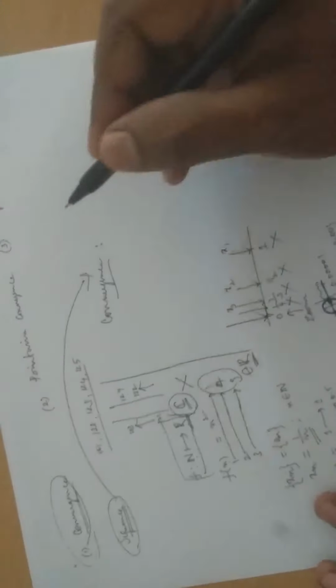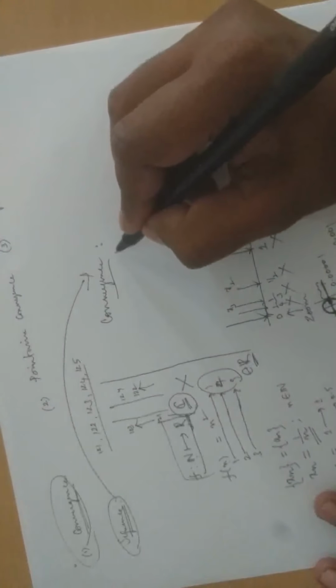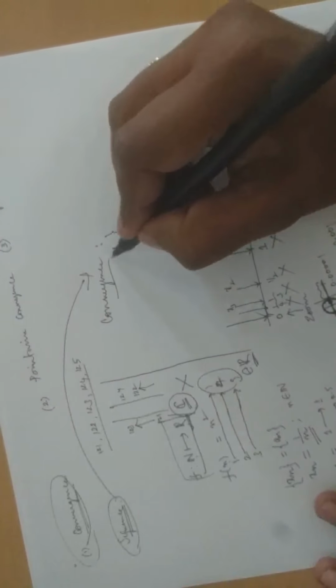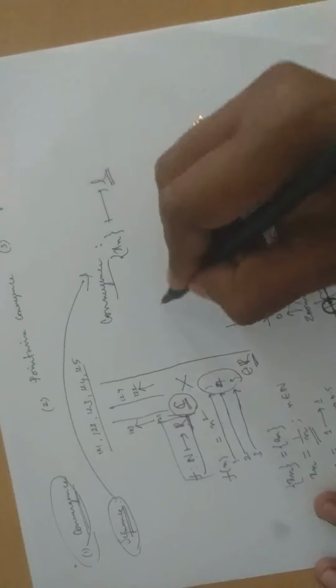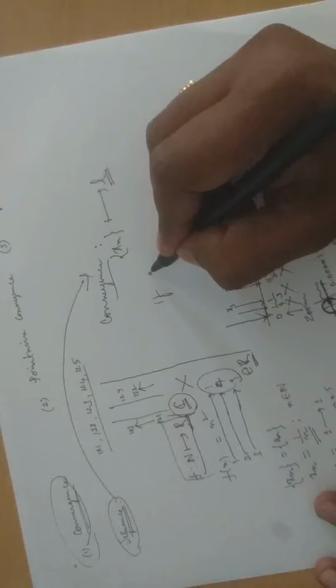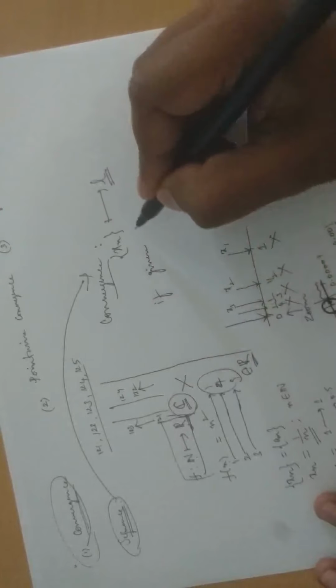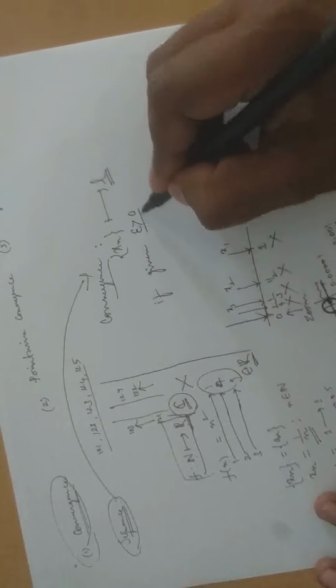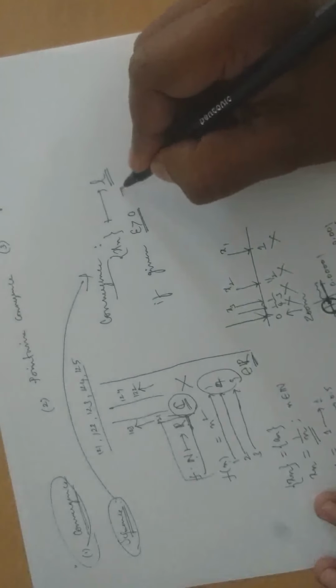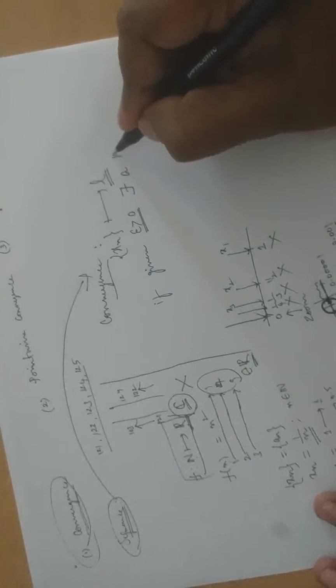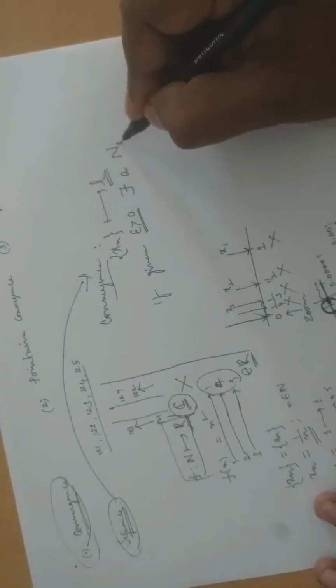Convergence of the sequence. Convergence in the sense, let me say xn is a sequence. It converges to L, a limit L, if for any given positive real number, that is this epsilon, the radius, there exists a stage, let me say n naught.